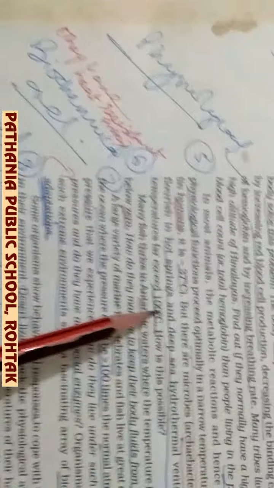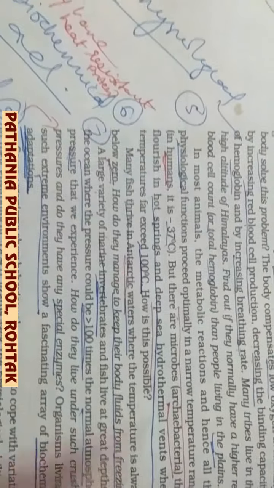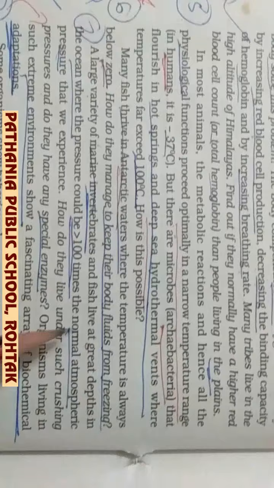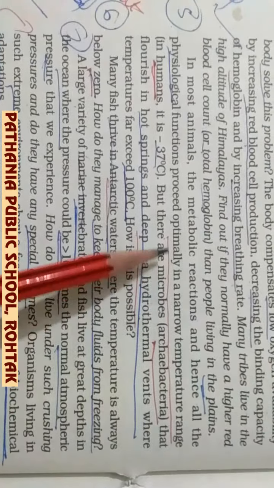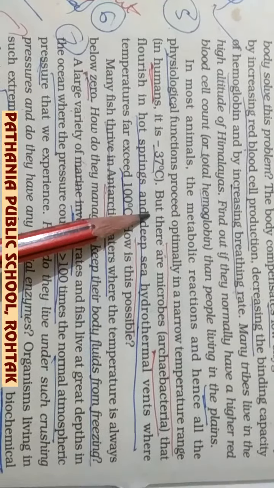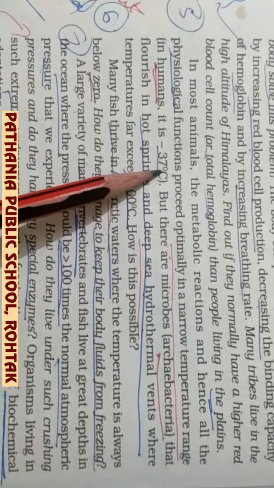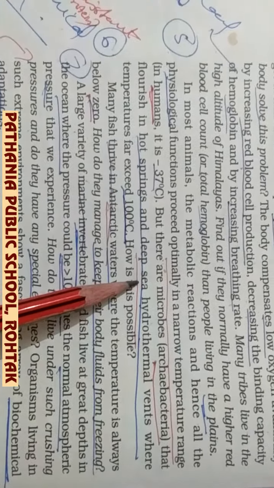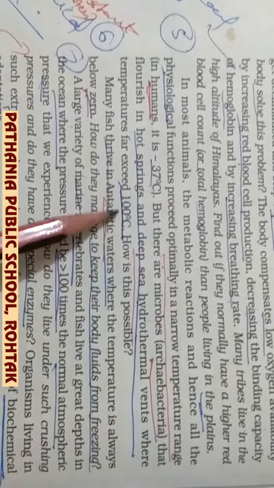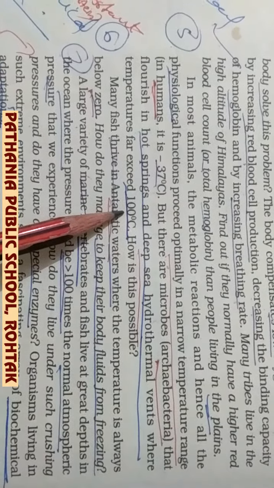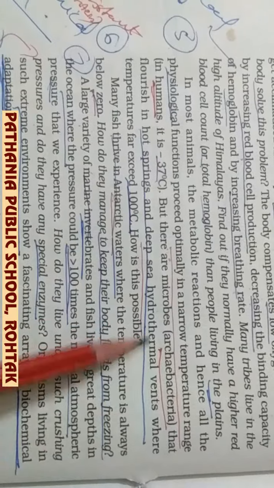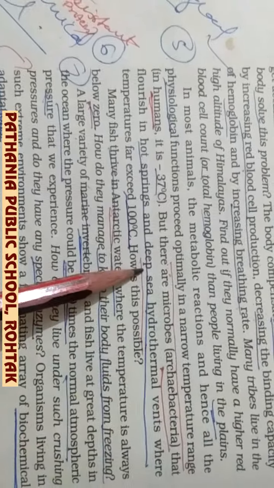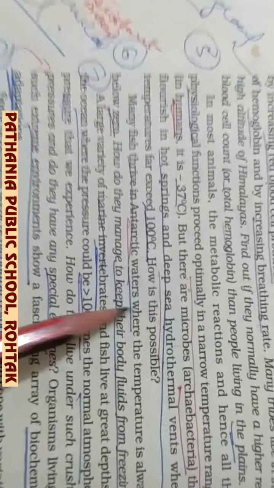Now here comes one more physiological adaptation: man has to fix his temperature at 37 degrees centigrade. But some organisms can even survive at 100 degrees centigrade in hot water springs and hydrothermal vents. The question is how they are surviving there.